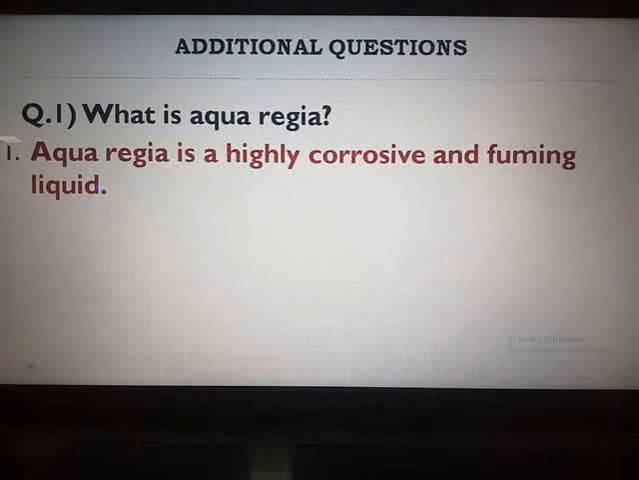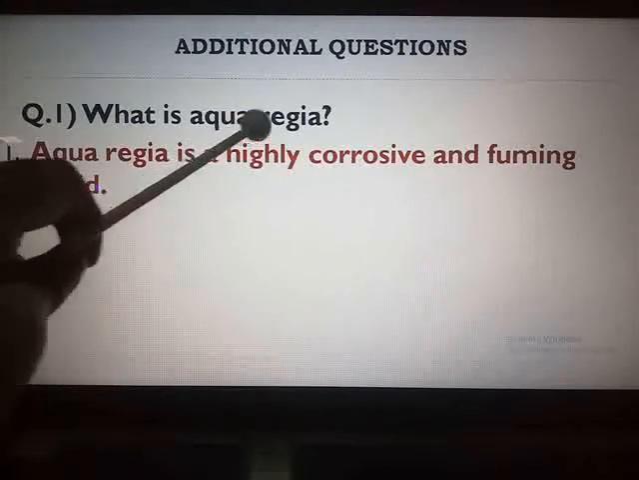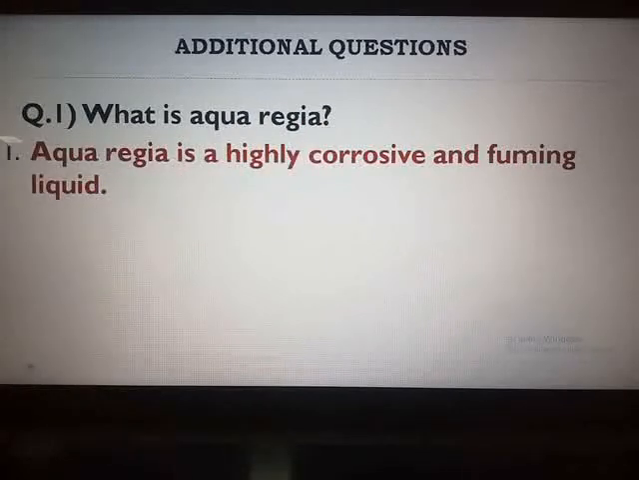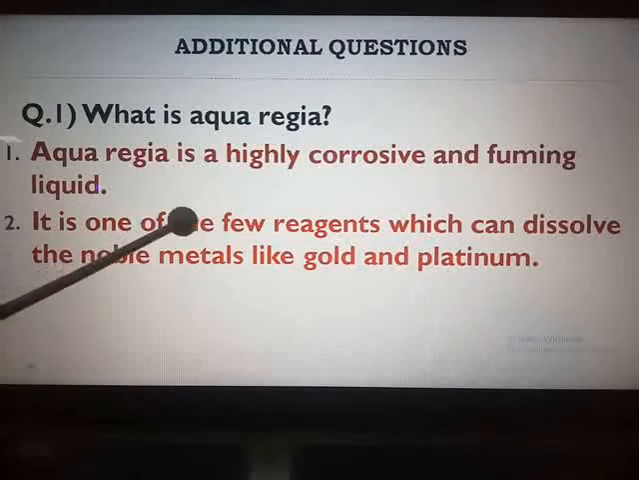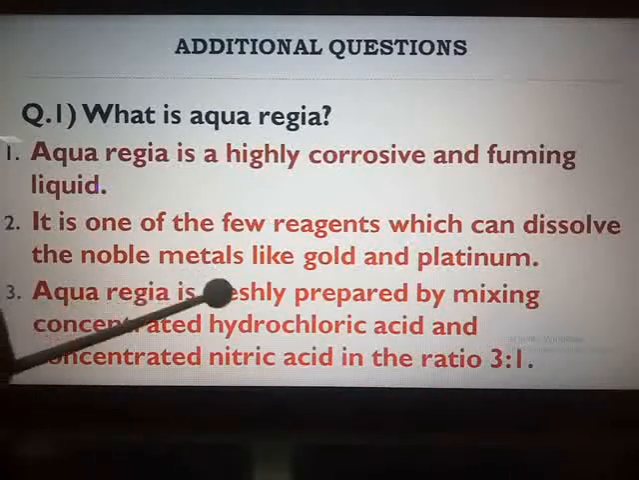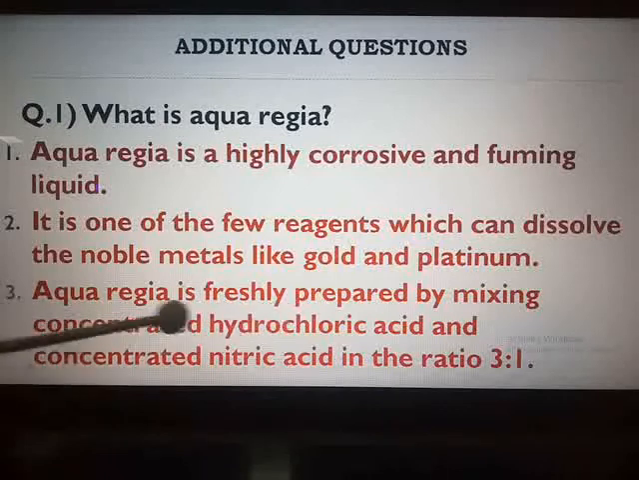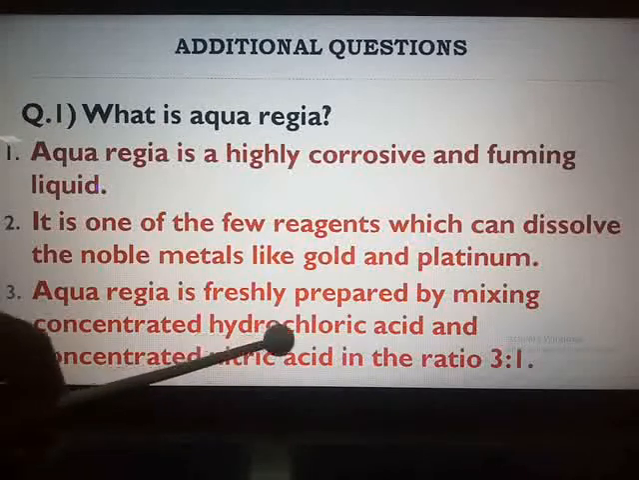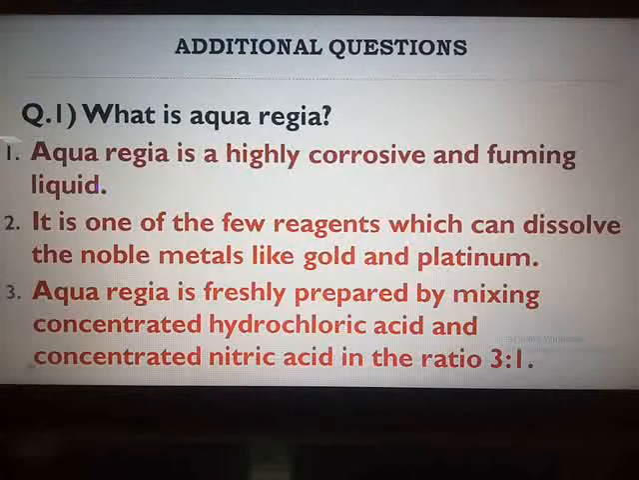Point number 1. Aqua regia is a highly corrosive and fuming liquid. It is one of the few reagents which can dissolve the noble metals like gold and platinum. Aqua regia is freshly prepared by mixing concentrated hydrochloric acid and concentrated nitric acid in the ratio 3:1. I hope all of you have got the answer on page number 96.